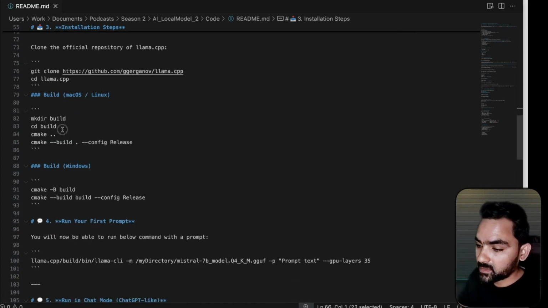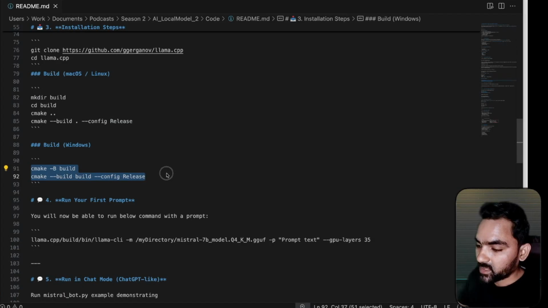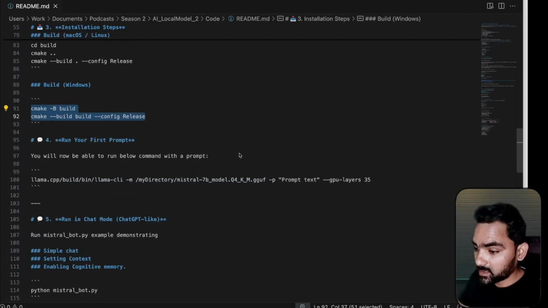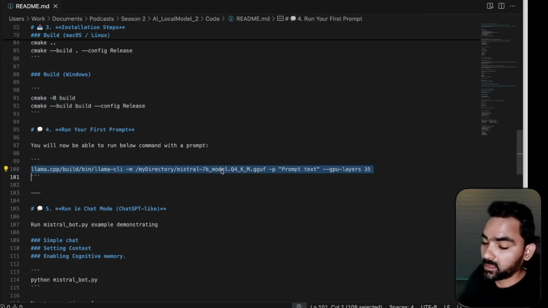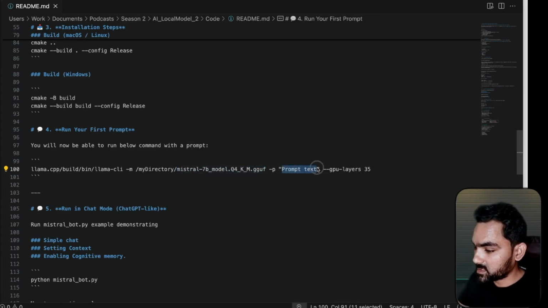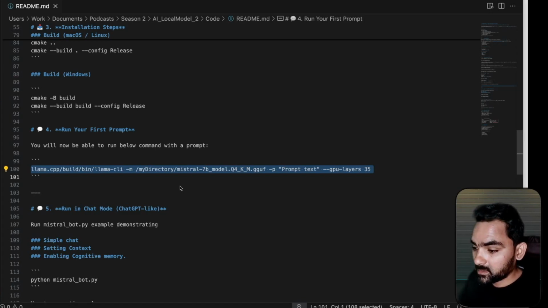Once the clone is done, if you are using Mac, you can go through this list of commands. If you are using Windows, you can try with this. Once the build is done, the model is ready to execute. This is the command that will take help of Llama CPP to execute the quantized model of Mistral 7B with a prompt text. If we have GPU support, we can mention it. Otherwise, the command will simply ignore this line. So let's execute this command.